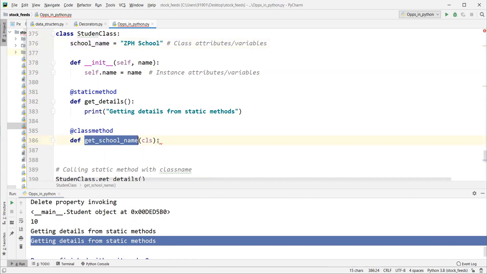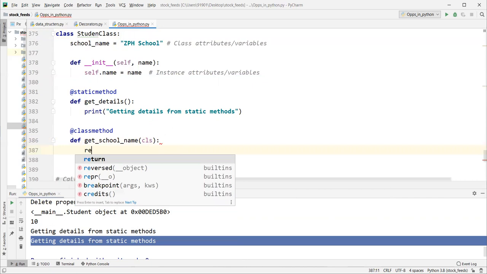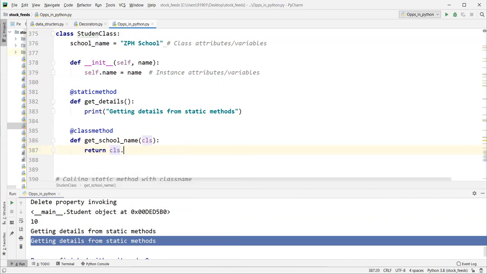In case of a class method, we have a reference to this class, so we can access the class attributes. Understood? Return cls.school_name. But this class method does not have access to the instance data.